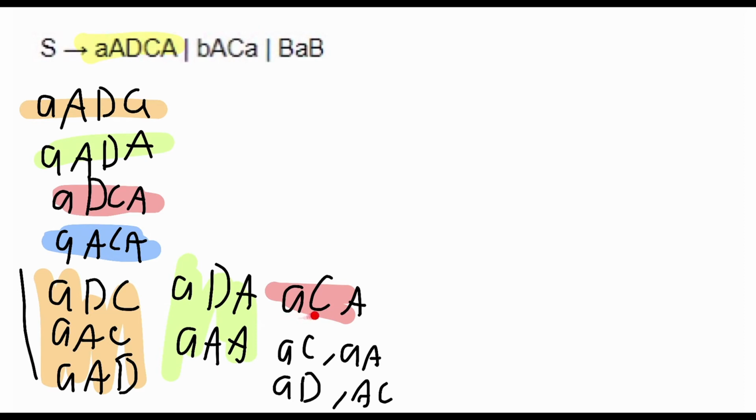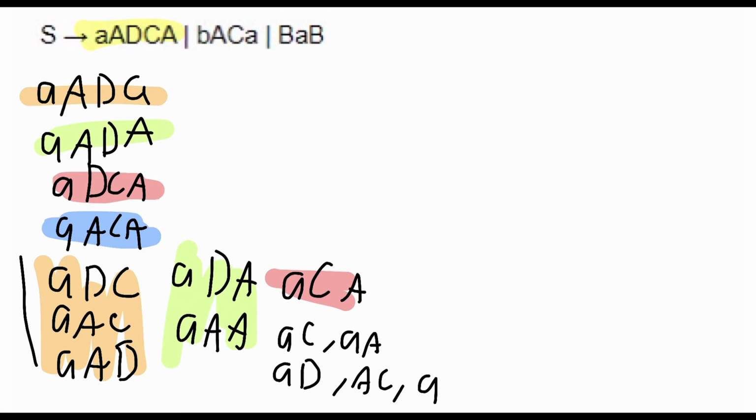If we were to break down this one, AC, we would end up with AC and with AA. We don't need to break that down. It's already broken down. So the last thing we need to do is just to write down A. So that was quite a bit of work to break down this word into all of these.